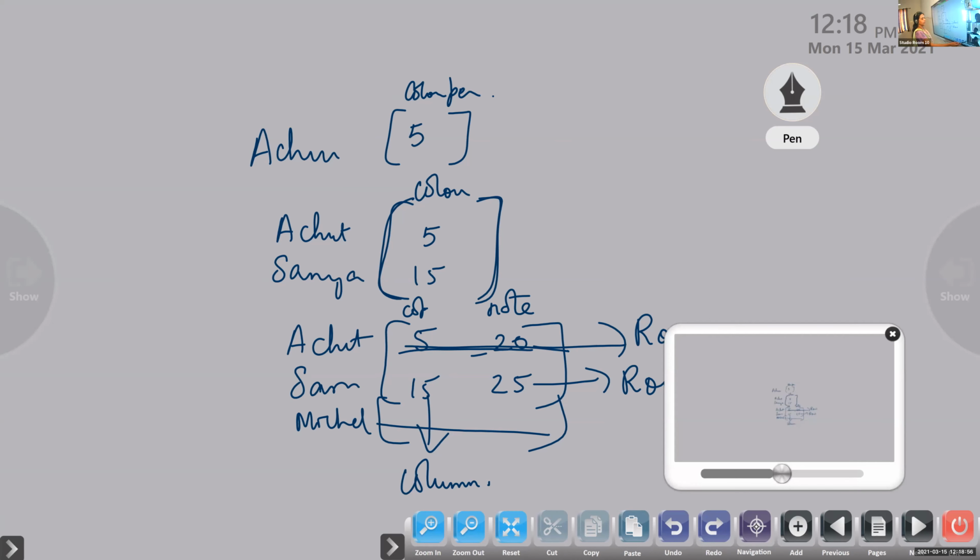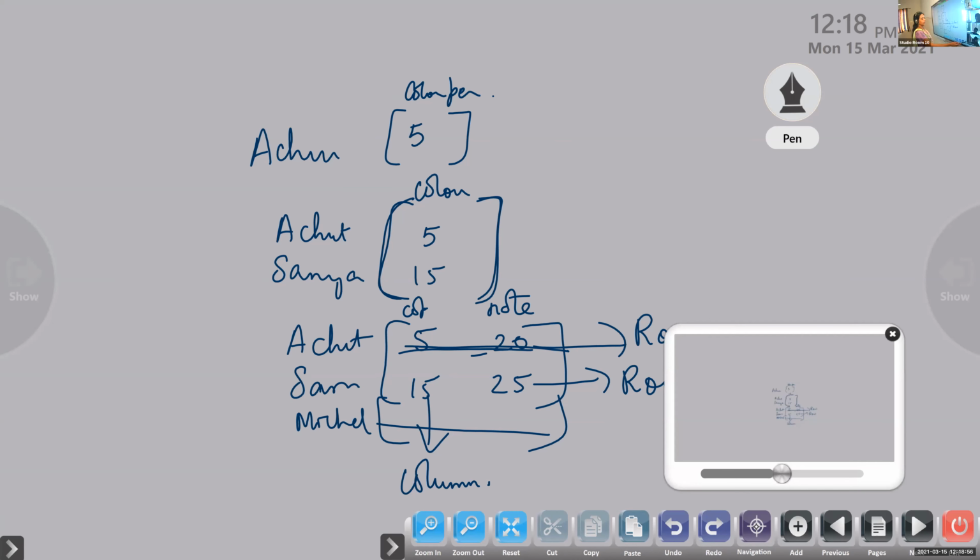Now listen, children. I'll show some examples. You have to tell me what is the order. Suppose A is equal to matrix 1, 2, 3, 1. What is the order of the matrix here? Order of A is 2 by 2. 2 rows and 2 columns.